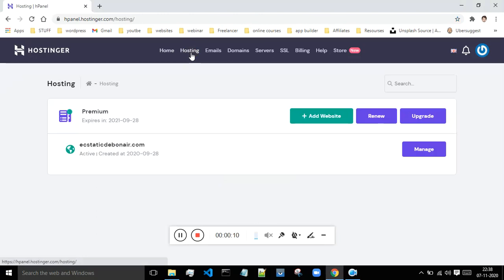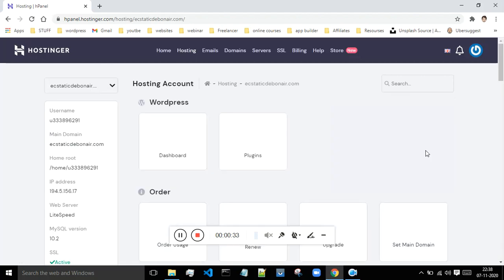So in order to do that, just click on this hosting, and the number of websites you have, you will see those websites over here. Currently I'm having only one website, which is aestheticdeponet.com. Whichever website you have, if you want to create a subdomain of that particular website, then you just have to click on this corresponding manage button over here. So click on this manage.